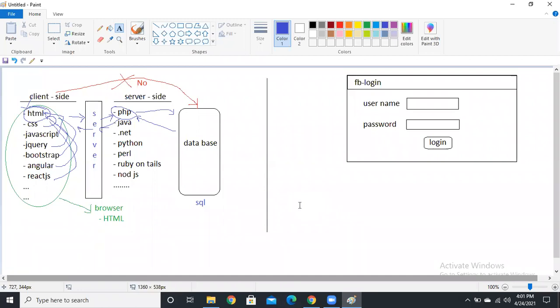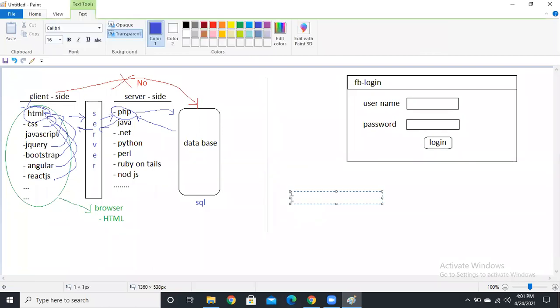Client means if you open any website, what you are getting is the user interface. You are going to develop it by using client-side technology only. Okay. See, the request goes first from the client to the server, and the server to the database.